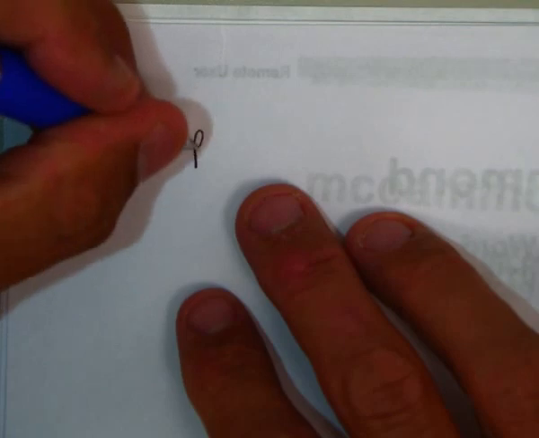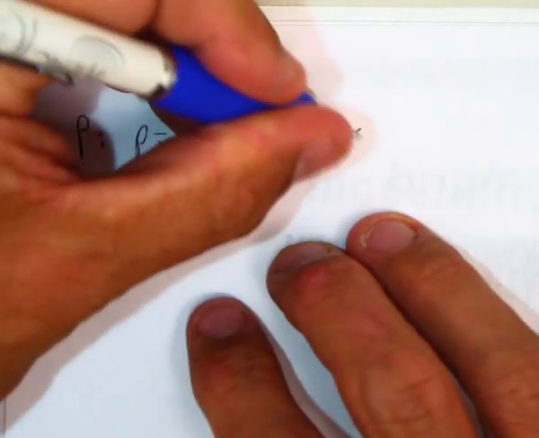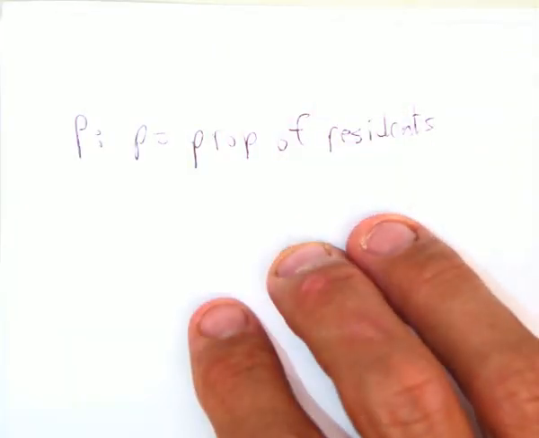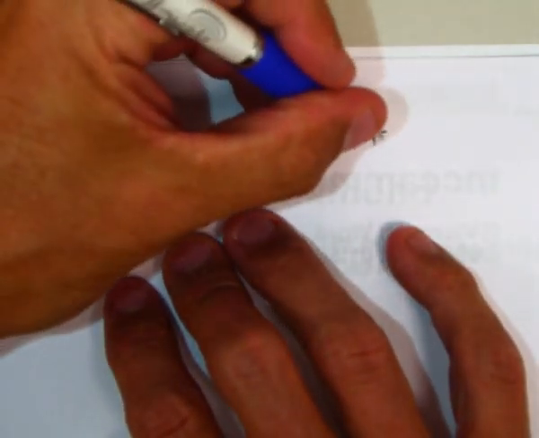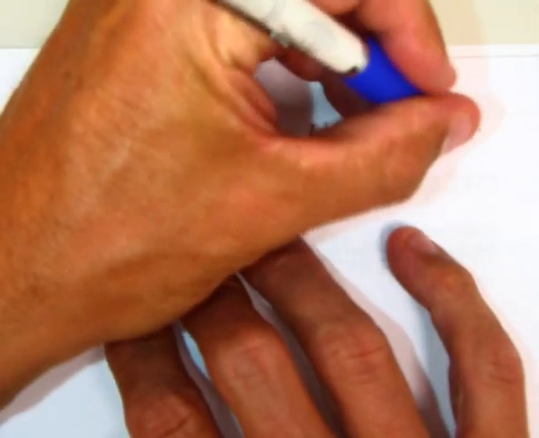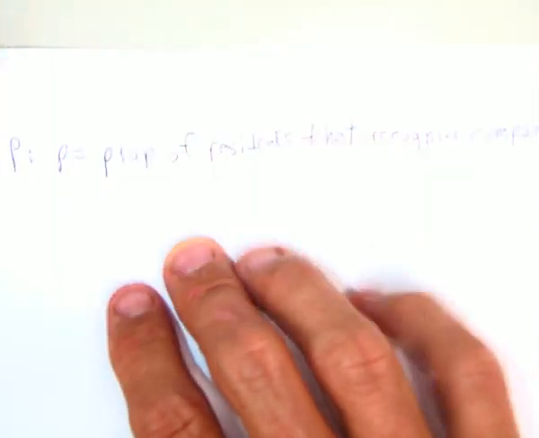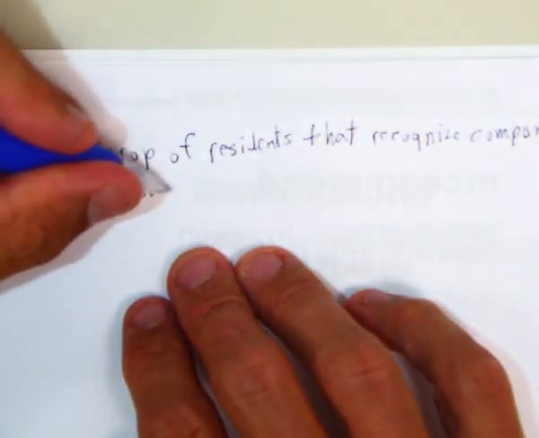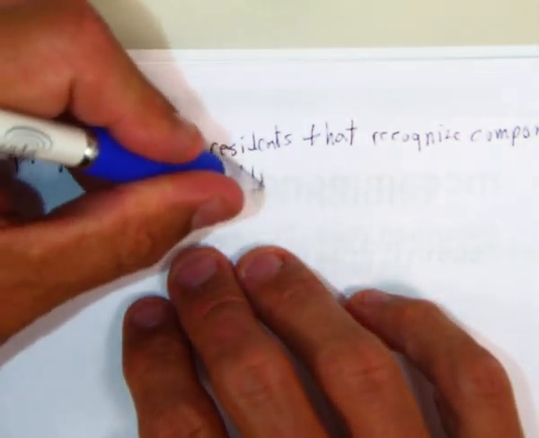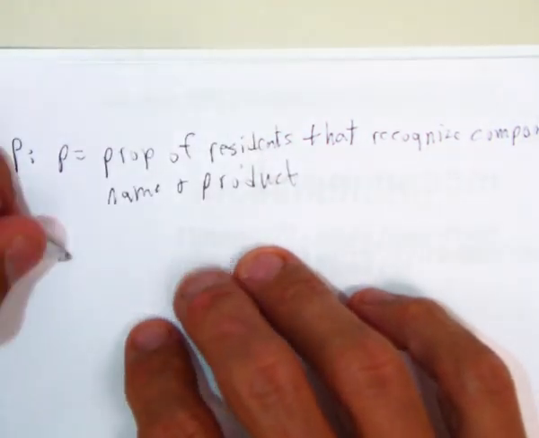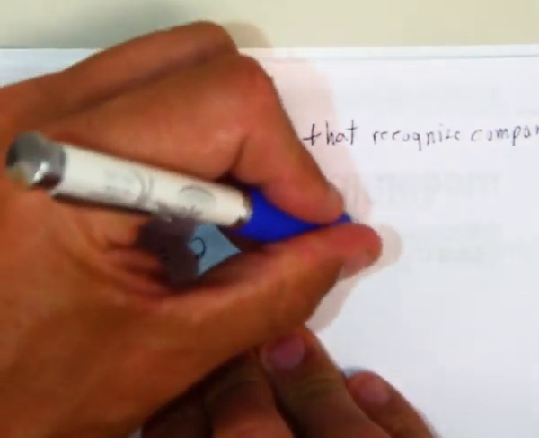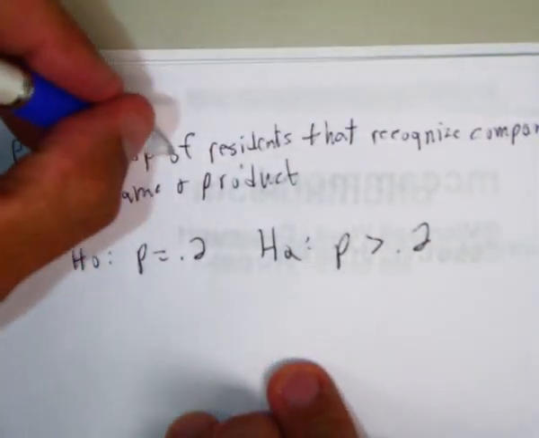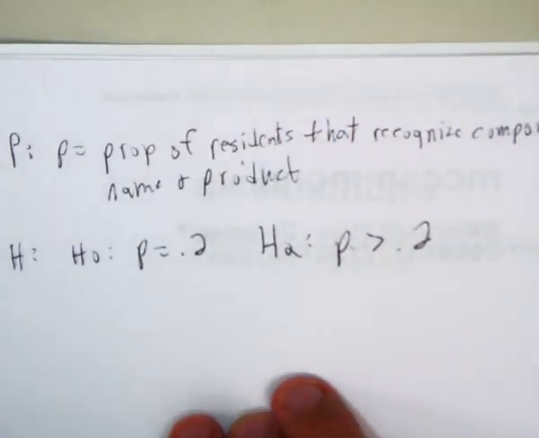I'm going to do the parameter here. P is the proportion of residents that recognize the company name and product. So the hypothesis H sub 0 is that P is 0.2 and H sub A is that P is greater than 0.2. Okay? So either this is 0.2 or there's evidence that it's greater than 0.2.